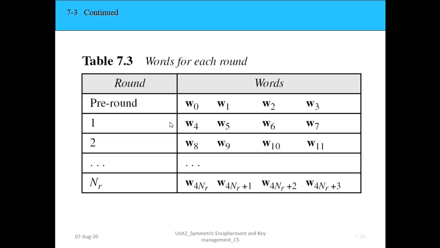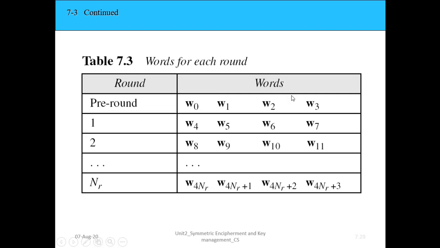This is what we call a word, right? Sorry, each is 32 bits, so 32 bits, 32 bits, and so on. We will get 128 bits, so each word is of 32 bits.